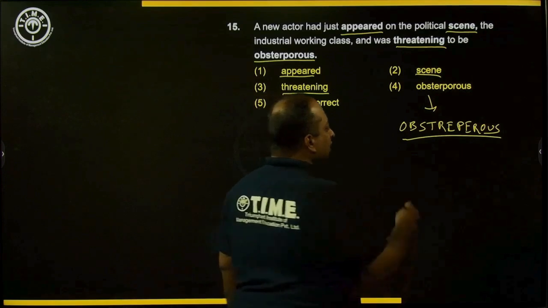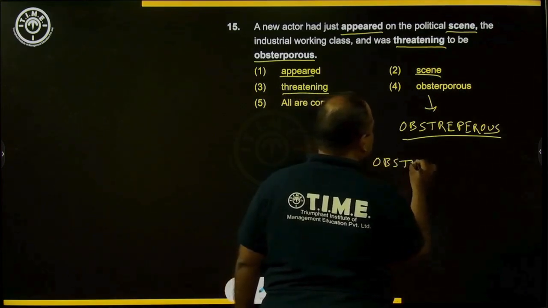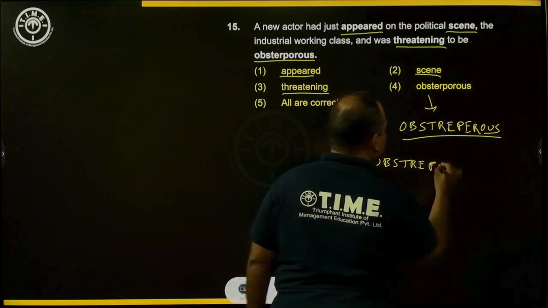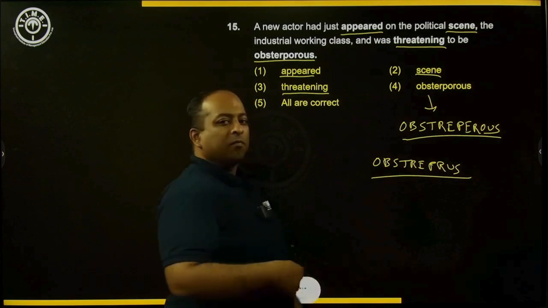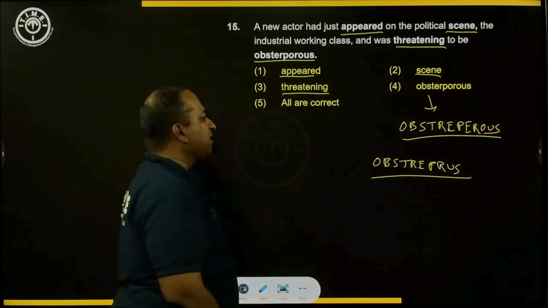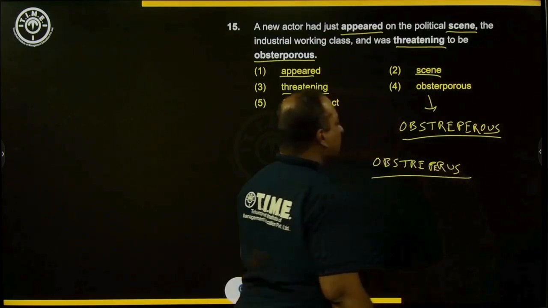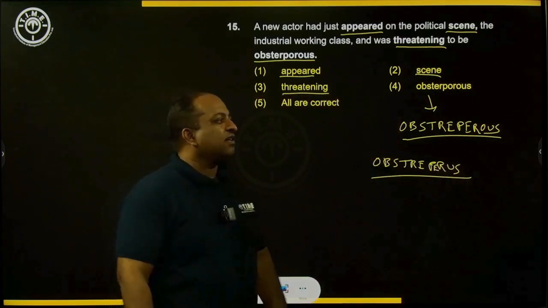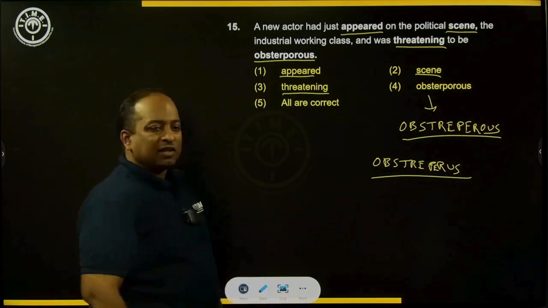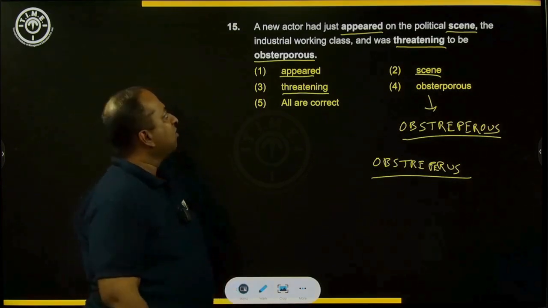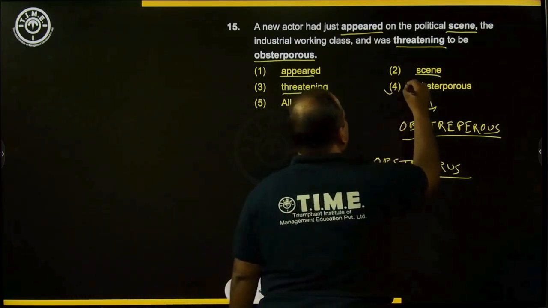This word is coming from the Latin word obstreperus, which is talking about being noisy, being boisterous in nature, right? So the word obstreperous means noisy and boisterous, and it is spelled in a wrong way here. So the correct answer for question number 15 is option 4.